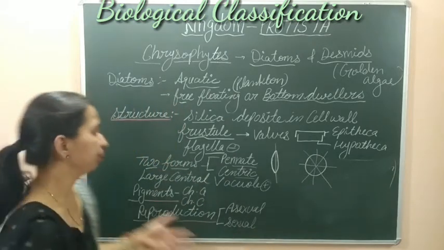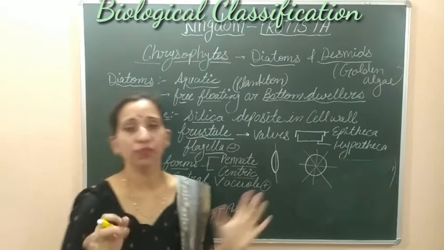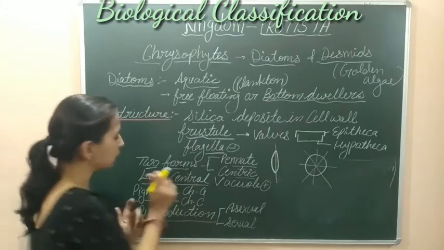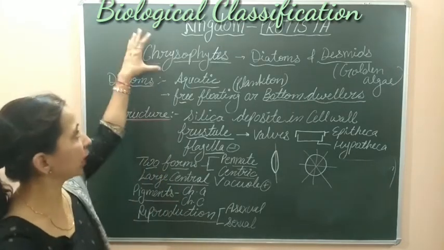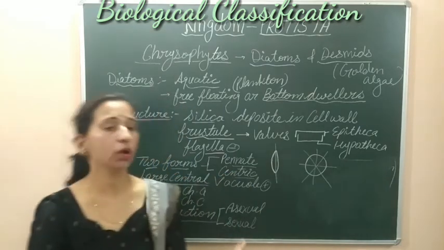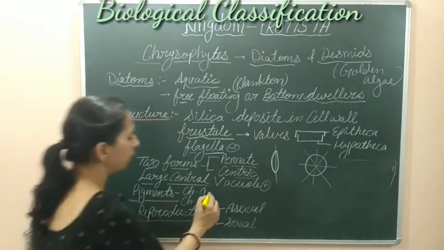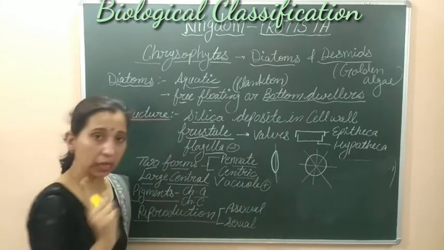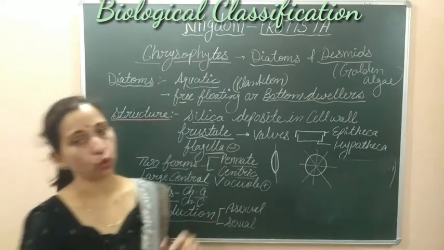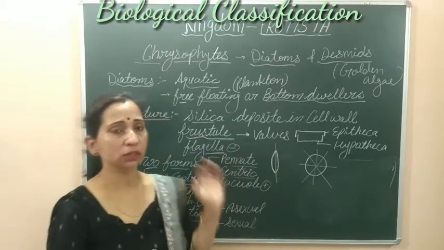Now let's come on to the next characteristic, which is that they have a large central vacuole. Regarding pigments, as we know that these chrysophytes are photosynthetic protists. When photosynthesis happens, they need some pigments. And the pigments which are found are chlorophyll A and chlorophyll C. These are the important photosynthetic pigments found in these diatoms.